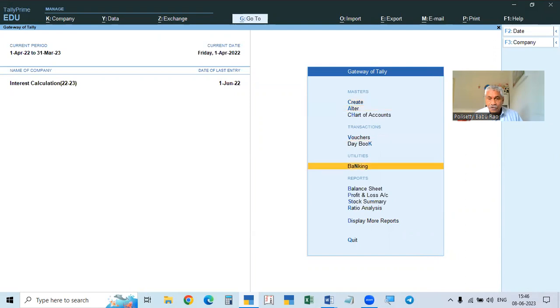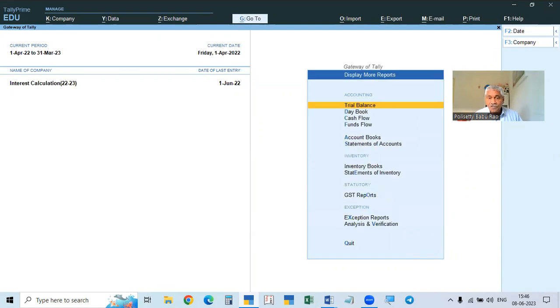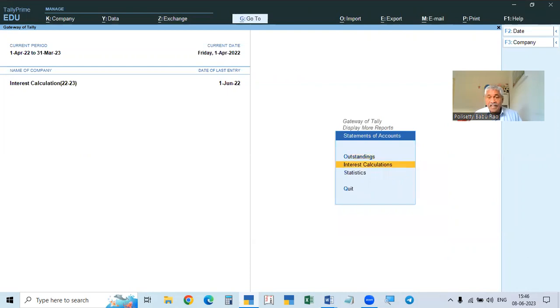For that, go to Display More Reports, then Statement of Accounts. Here, Outstandings and Statistics will be available, but because we enabled interest calculation, the Interest Calculation feature is showing up.